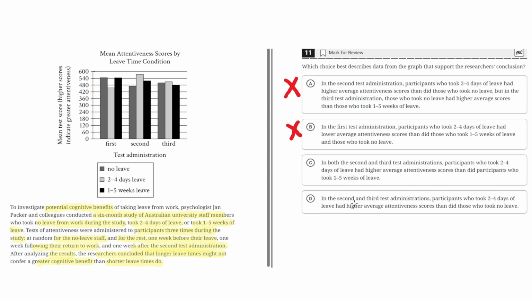D. In the second and third test administrations, participants who took 2 to 4 days of leave had higher average attentiveness scores than did those who took no leave. This is incorrect because this goes against the claim, which is that longer leaves might not be better than shorter leaves. But here it's showing that a longer leave, 2 to 4 days, led to higher average attentiveness than those who took no leave. So D is incorrect. And therefore the correct answer is C.